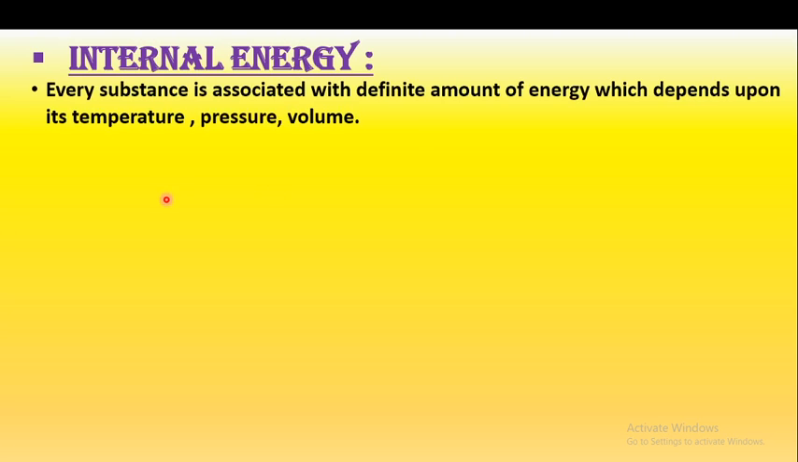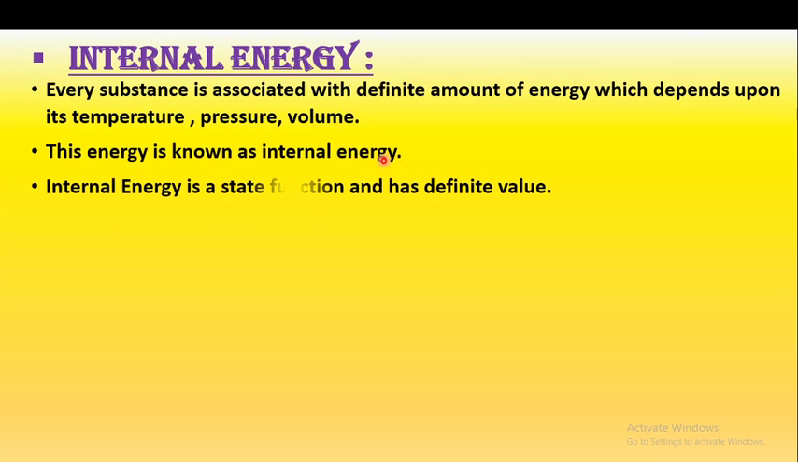So the next point is internal energy. So what is internal energy? Every substance is associated with a definite amount of energy. That definite amount of energy, which depends on its pressure, temperature and volume, is called internal energy. The internal energy is a state function and has a definite value. We have studied in the state function that dU depends only on U2 minus U1, that is the final state and initial state.